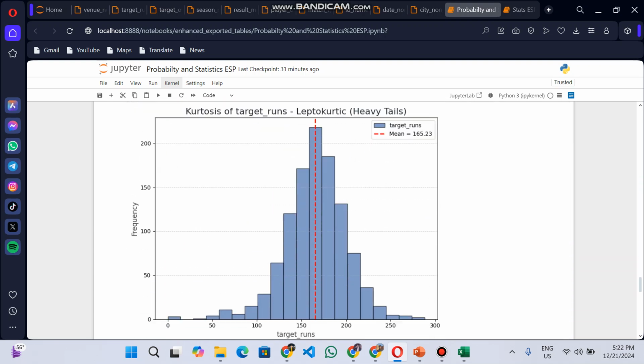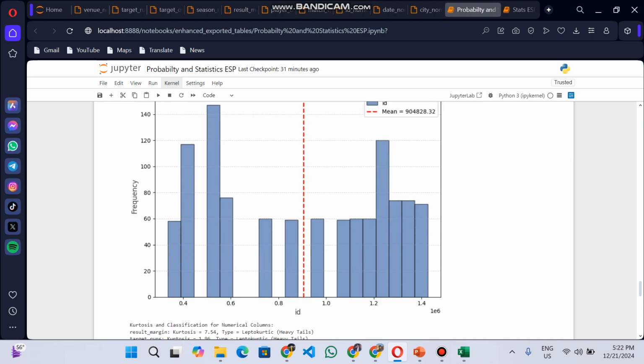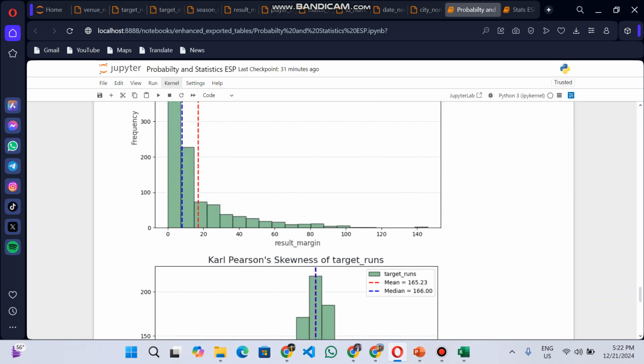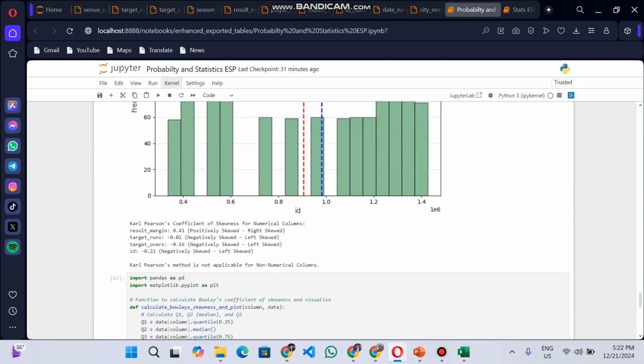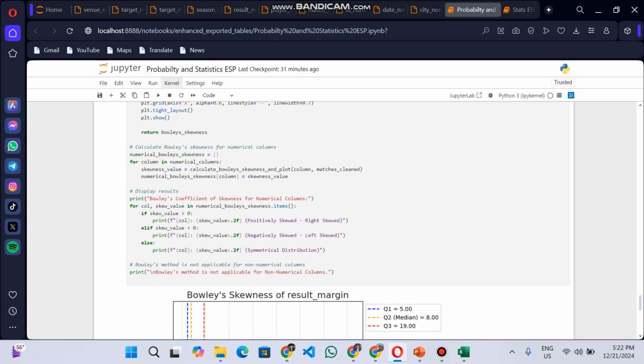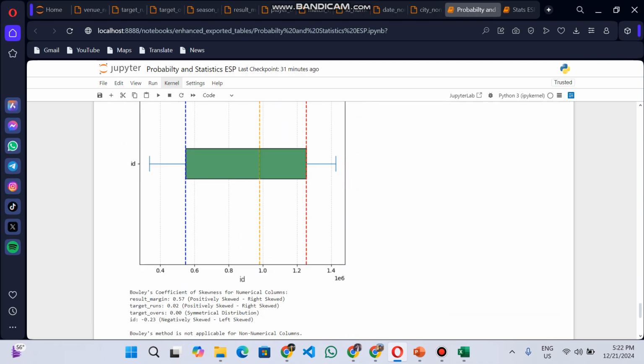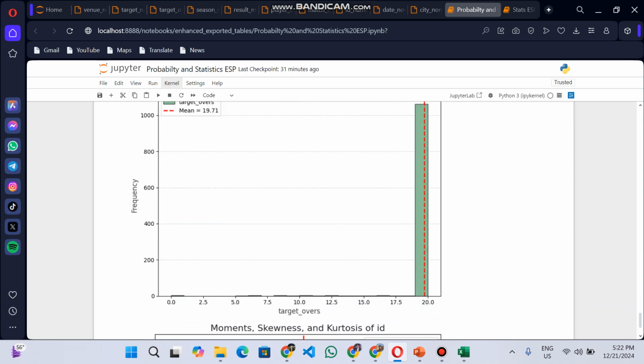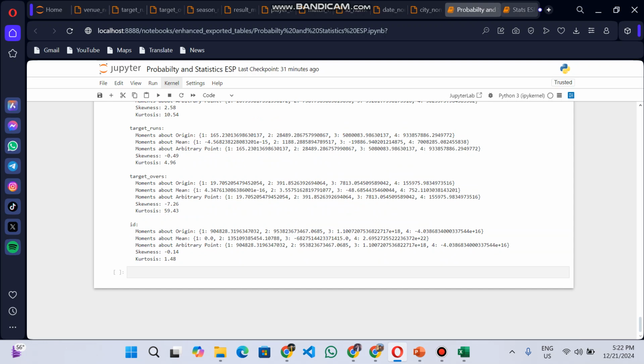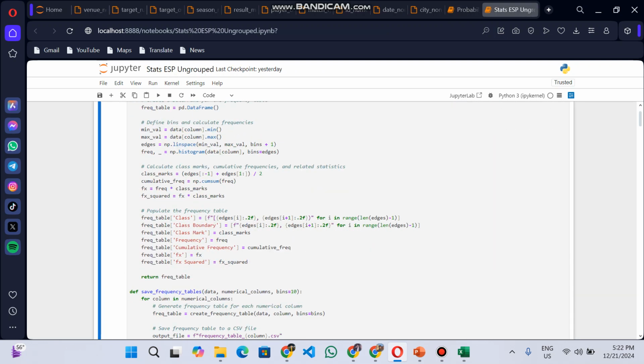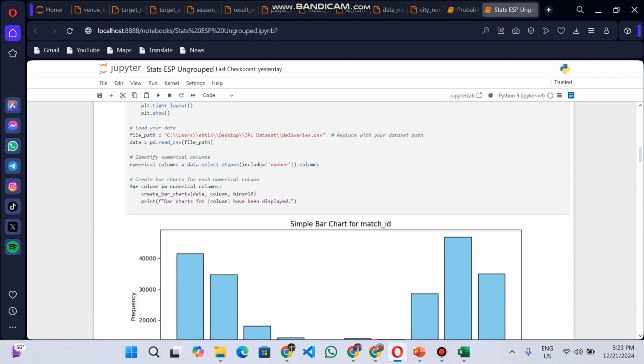Mesokurtic, leptokurtic, we have also made sure that these were implemented and shown onto the graphs, and followed by Karl Pearson's method and interpretation of moments as well, Bowley's method.